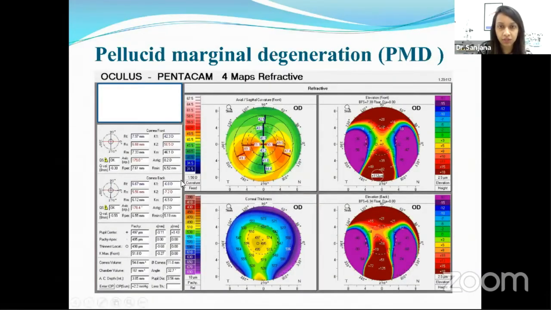Now, next is about pellucid marginal degeneration. Here we can see in the sagittal or curvature map, there is a typical kissing bird sign, and this is against the rule astigmatism, and a very typical bell sign, which is seen on the pachymetric map. And this will be associated with inferior steepening, and there will be thinning as well.